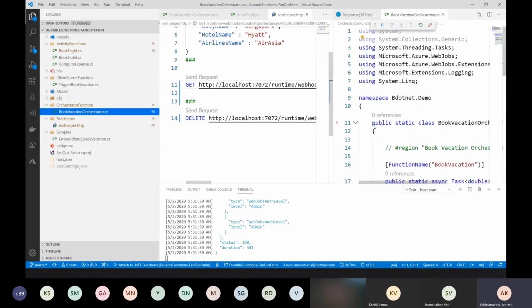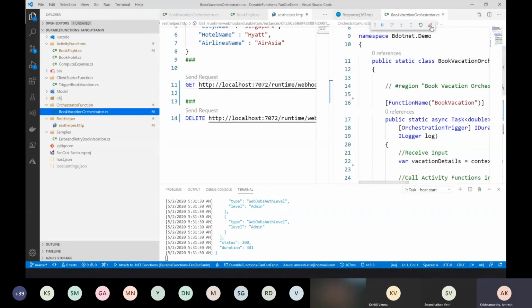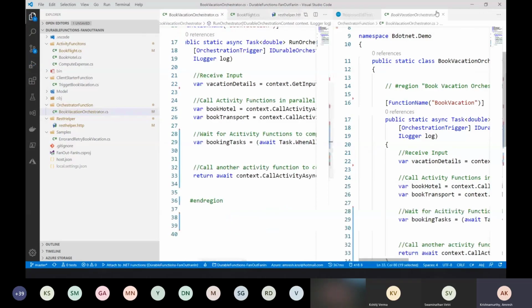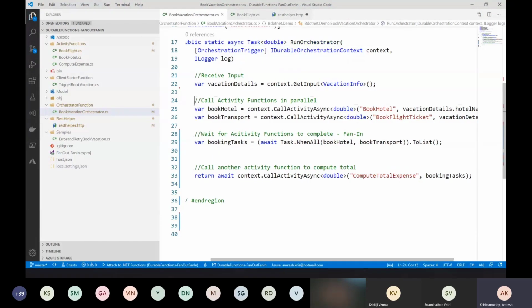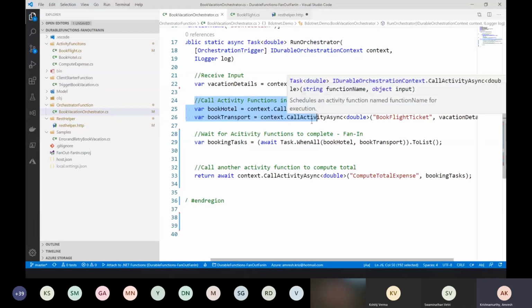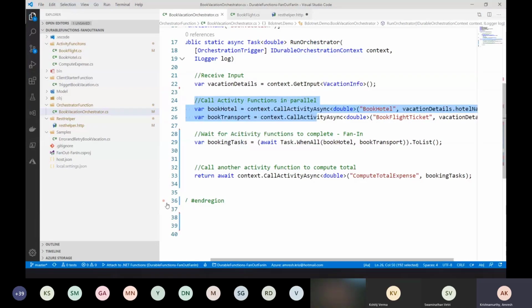If you see the orchestration function, this is absolutely C# code that we see here, right? Let me close the other one. There is nothing internally that we need to maintain. There are no extra computation or integration points that we need in Azure, like a blob storage or a Cosmos DB that we initially saw in our first slide, right? This is all maintained through one unit. Whatever we saw in the background is all maintained by the orchestrator function. As a developer, all I need to remember is that I have to just call my activity functions either in parallel, or if you have to wait, you can wait and do that. And we also have a way to orchestrate across multiple functions.